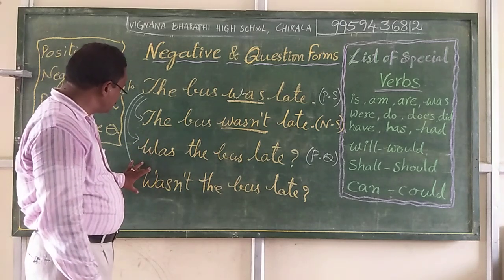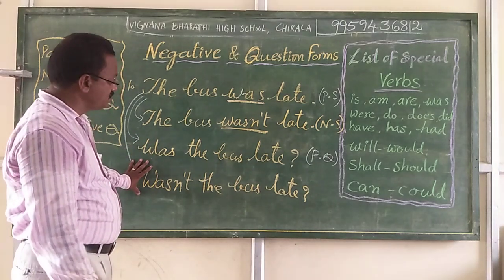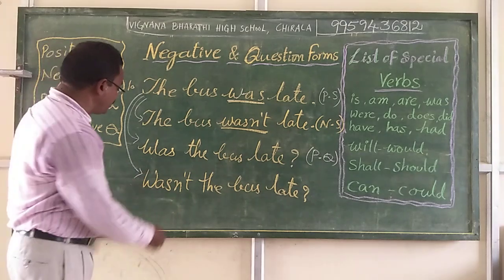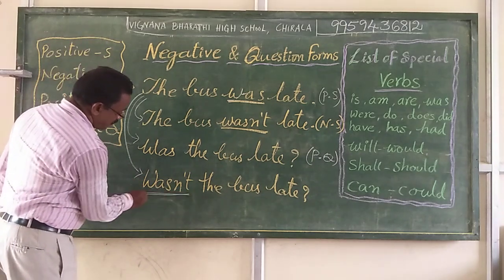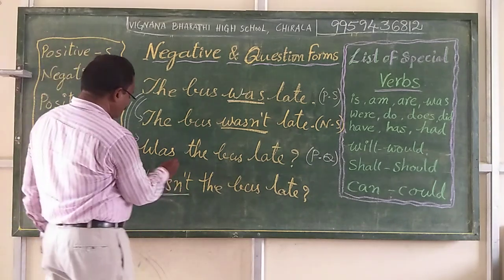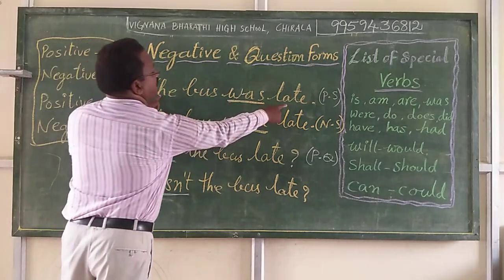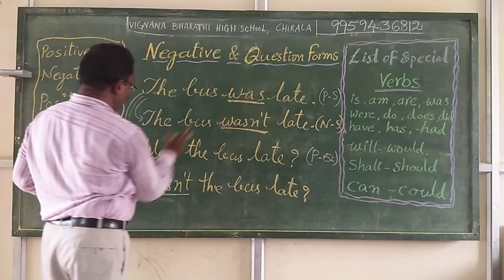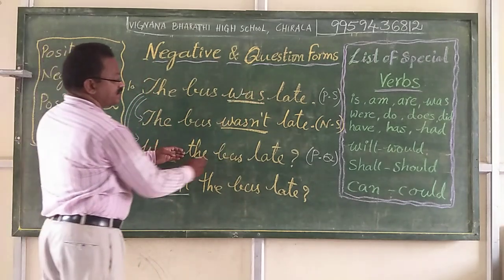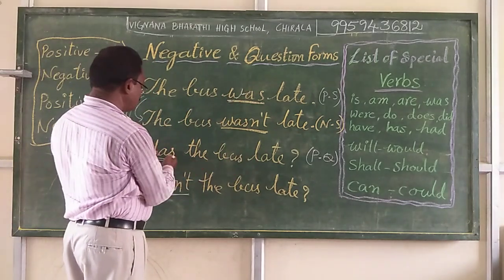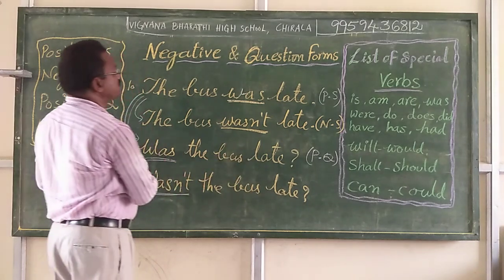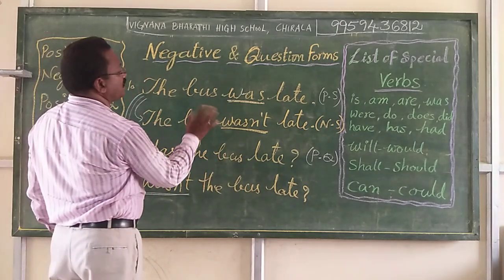In a negative sense, wasn't the bus late? This is the part we have changed here, and prefixed this was from the positive statement. We prefixed this was here and wrote the rest, the bus late. Was the bus late? Same words. There are no other changes.